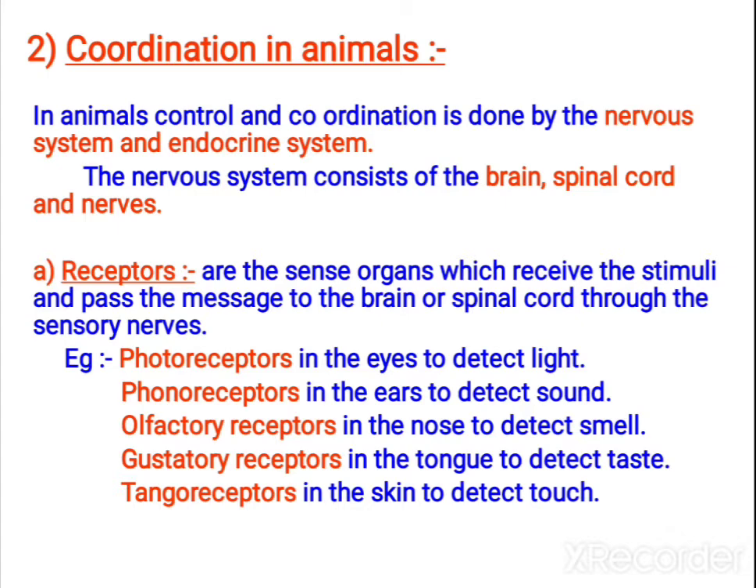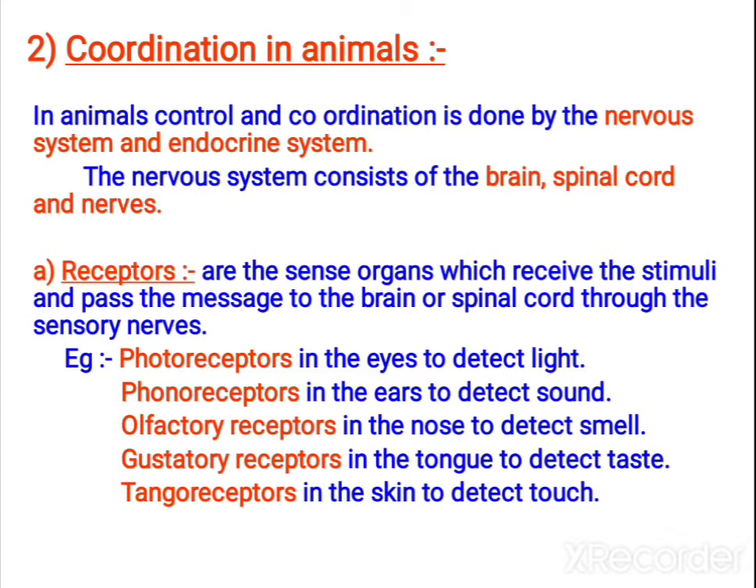When you observe, there are 5 receptors, the 5 sense organs. Photoreceptors are the eyes, and they respond to light. Phonoreceptors, that is the ears, respond to sound. Olfactory receptors, the nose, help to detect smell. Gustatory receptors are present in the tongue, and with their help you can detect taste. Tangoreceptors, present in the skin, help to detect touch.